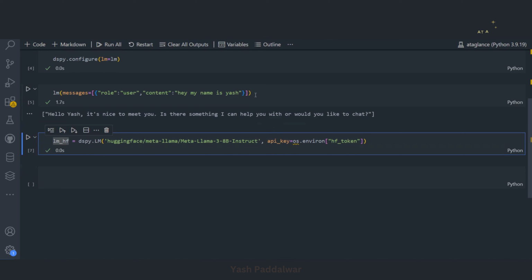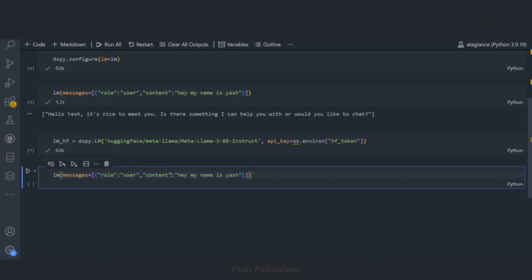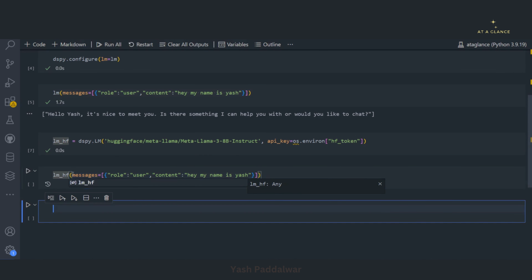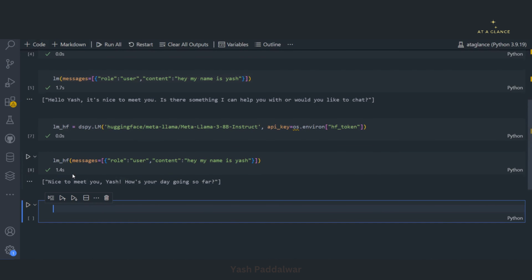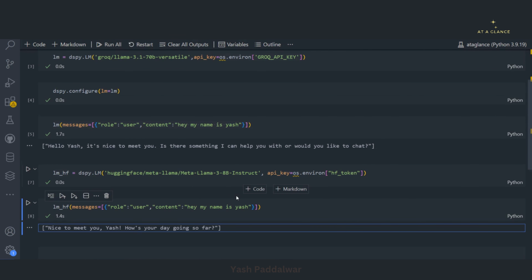Now we'll also try to get a response from this Hugging Face model, to see whether it is accessible or not. Let's see. Here we'll use the object lm_hf. Let's execute this. Cool, you can see we are getting the result. That means we can easily access a large language model from any source if we have the API key and we know the provider and the proper path.